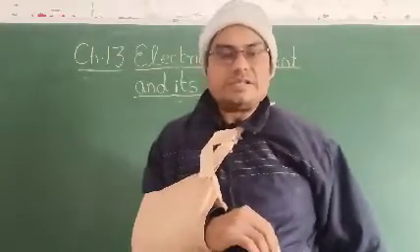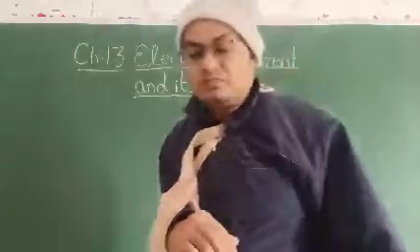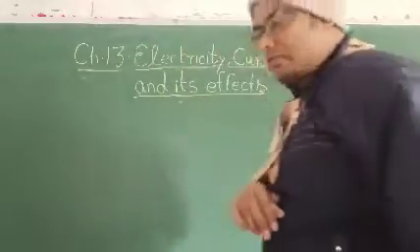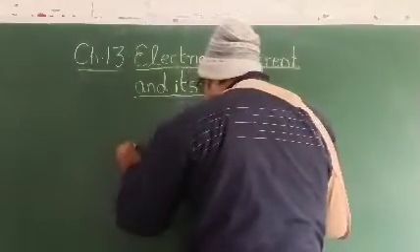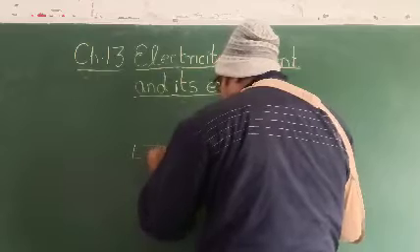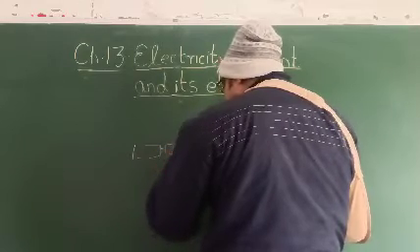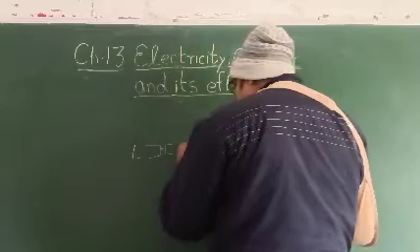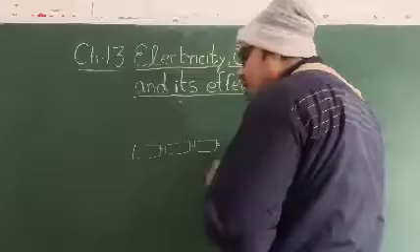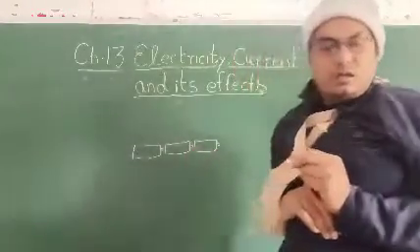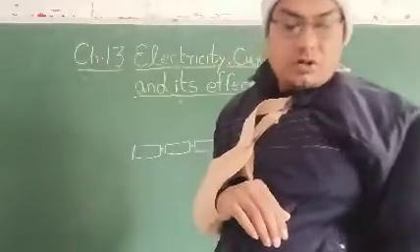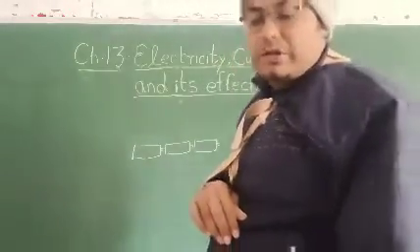Either it must be connected in series, meaning one after another. This is called in series. Or it may also be in a parallel combination.